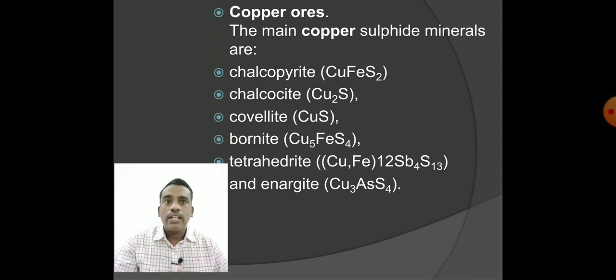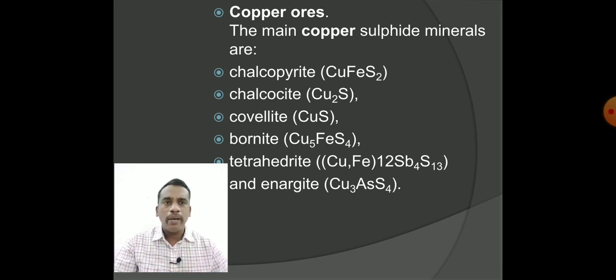CuFeS2. Chalcocite, Cu2S, and covellite, CuS, that is copper sulfide. Bornite, Cu5FeS4, tetrahedrite, and enargite. In our syllabus presently, we will be concentrating much on the copper ores chalcopyrite and also chalcocite. In both of these, the copper is in a combined state with the sulfide.